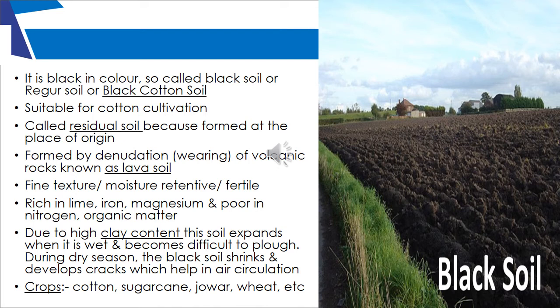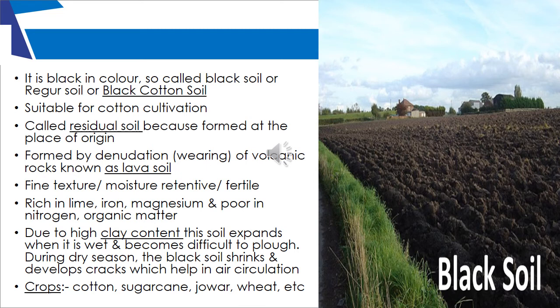Now how is black soil formed? Black soil is basically formed by denudation of volcanic rocks. It has very high moisture retentive capacity, it is fertile, and it is fine textured. When I say high moisture retentive capacity, I mean that when it becomes dry, it develops cracks, and when it is wet, it becomes very soft.